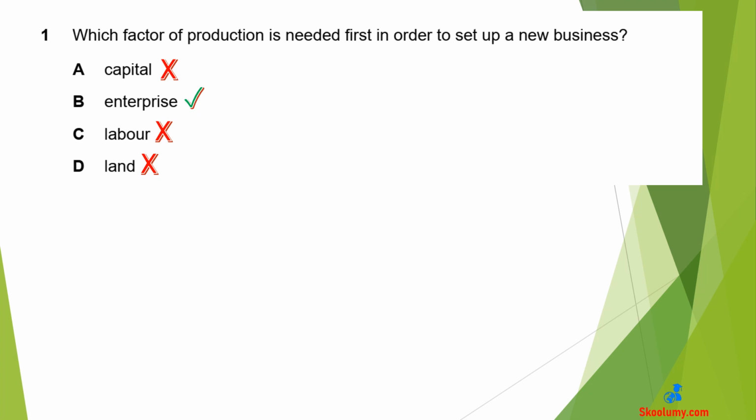A is wrong, because capital is a man-made resource used to make other goods and services. For example, machines. C is wrong because labor refers to the workforce or workers. They do not take the risk of setting up a business. D is wrong because land refers to the natural resources such as crude oil.